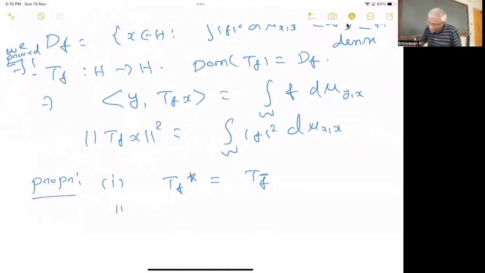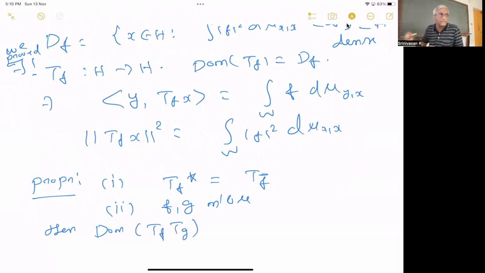The second claim of the proposition is, if you have two measurable functions F and G, then, of course, if you have two unbounded operators, you can multiply them. The domain will be given by all those elements in the domain of TG such that when you apply TG, the result is in the domain of TF.